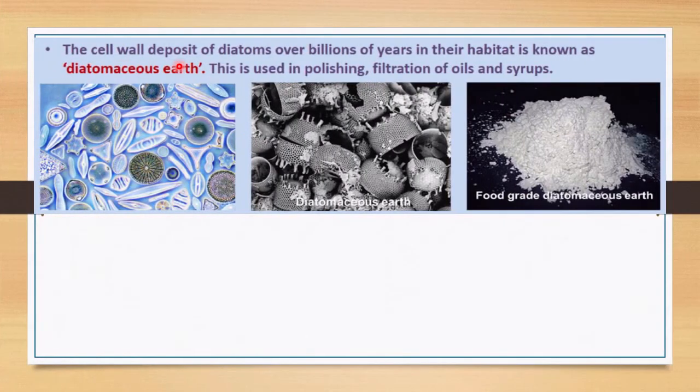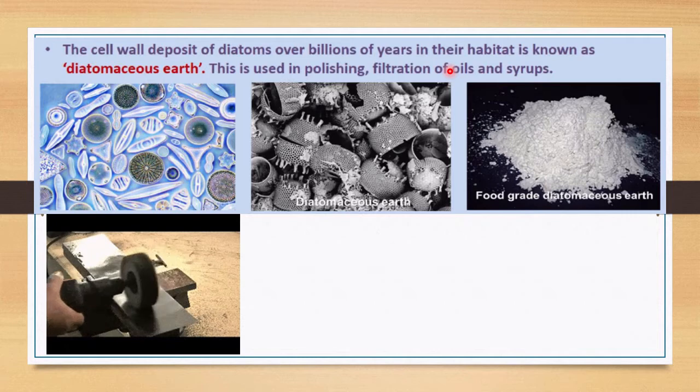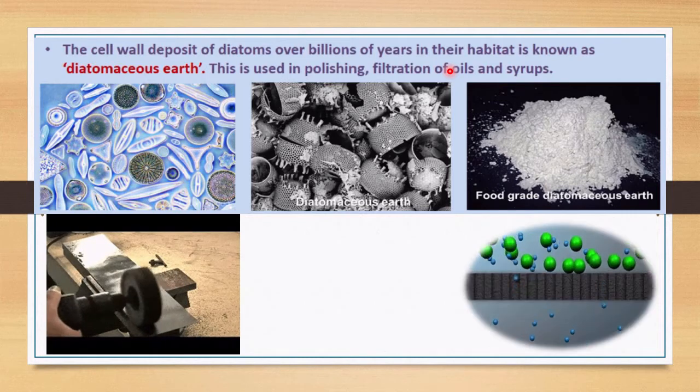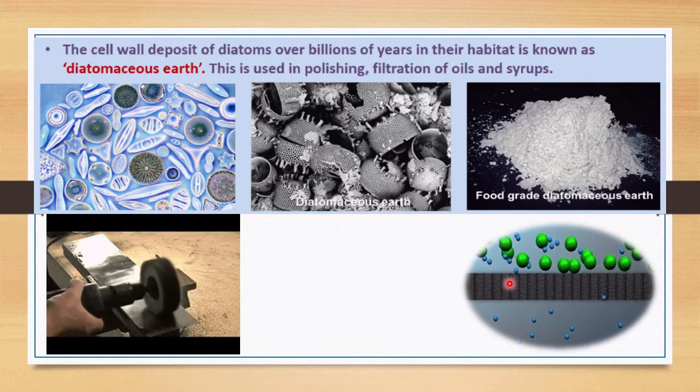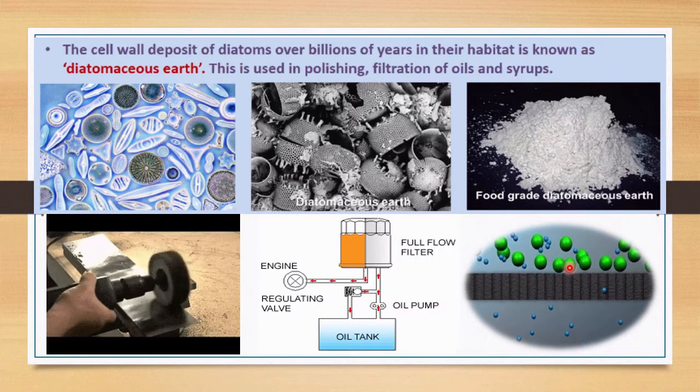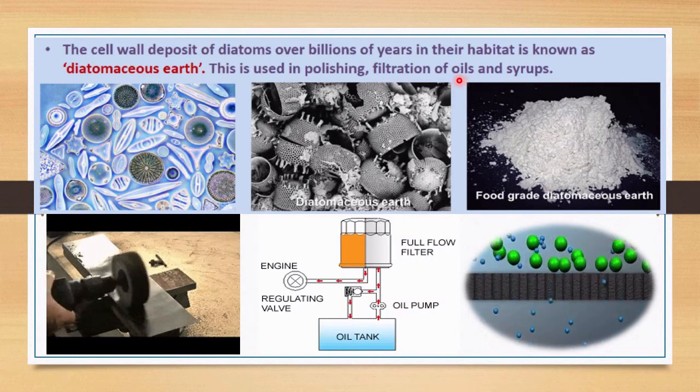The cell wall deposit of diatoms accumulated over billions of years in their habitat is known as diatomaceous earth. This is used in polishing. Sometimes it is used for polishing, and even for filtration, as it is very useful in filtration, and even for the filtration of oils and syrups.